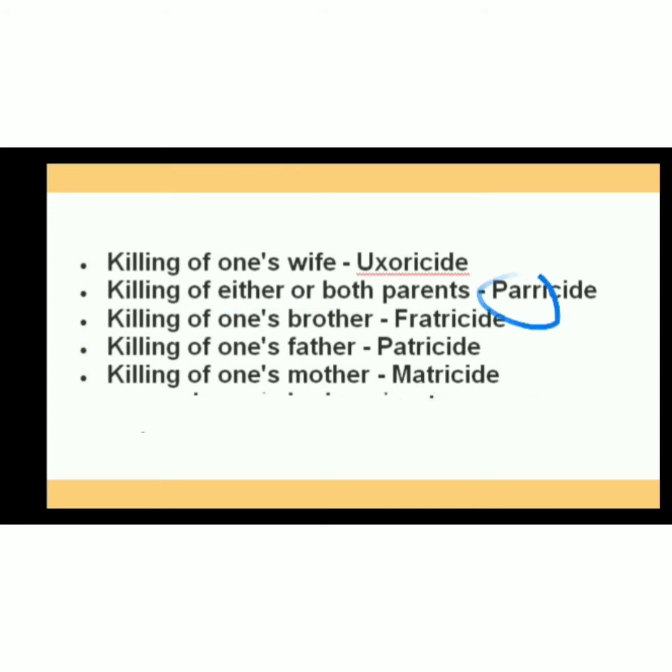For parents, pari. Killing of one's brother is called fratricide. For brother it is fratri. Killing of one's father is called patricide. P-A-T-R-I is for father, root word. Killing of one's mother is called matricide. M-A-T-R-I, matricide, mother. We have also seen a word matrimony along with it, so that is also related.